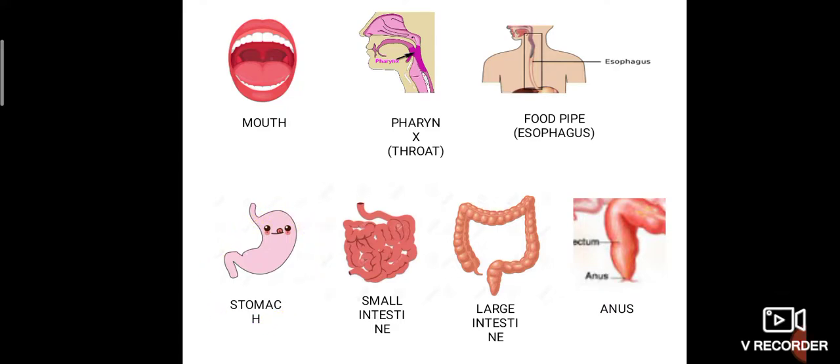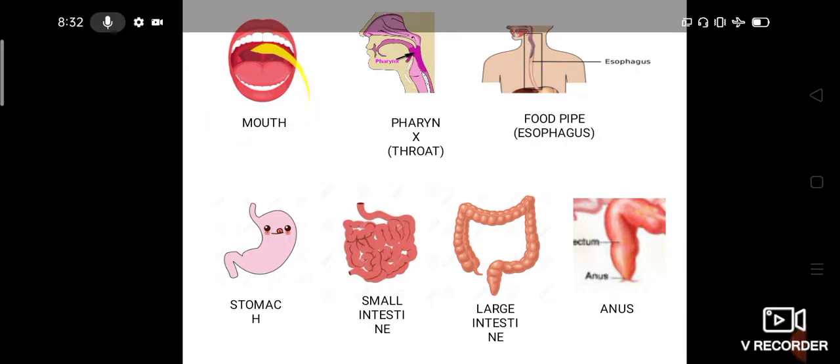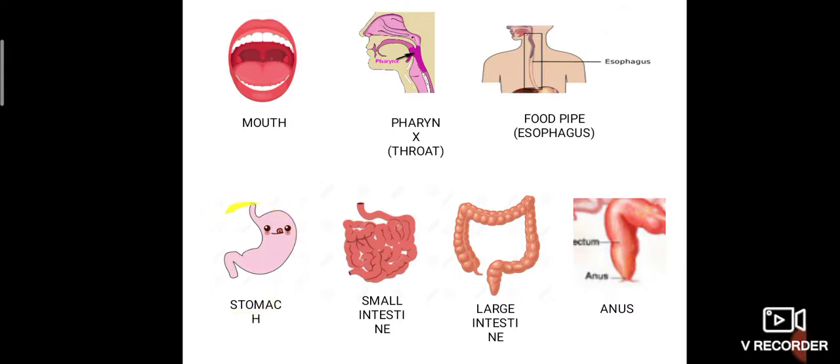It is fully made up of muscles, and it also secretes some juice. In the stomach also, partial digestion takes place. That is, half of the digestion takes place. In the mouth also some digestion takes place. In the stomach also some digestion takes place.